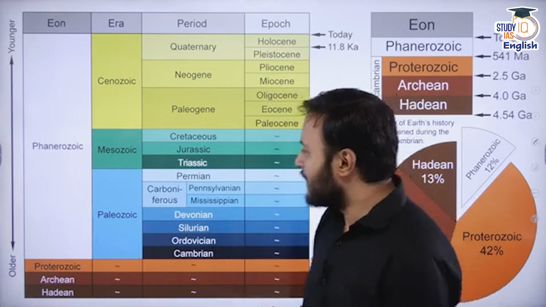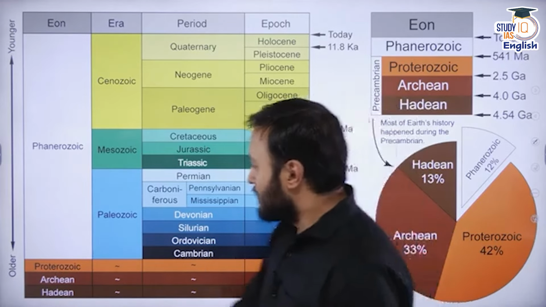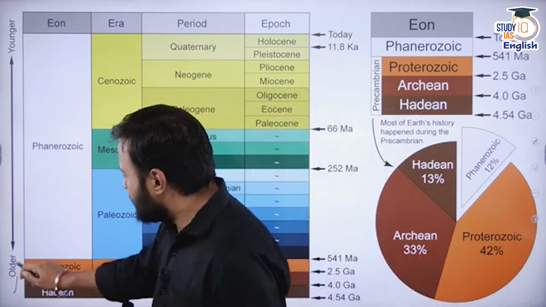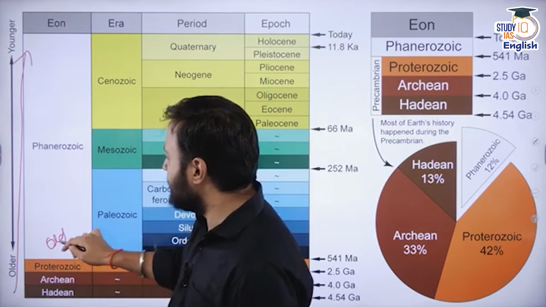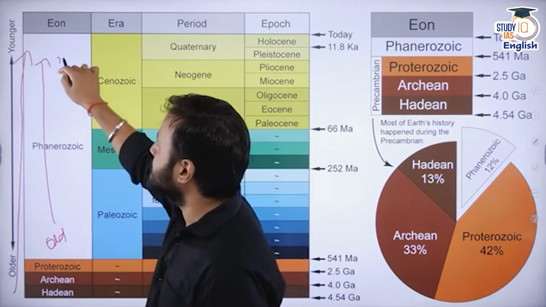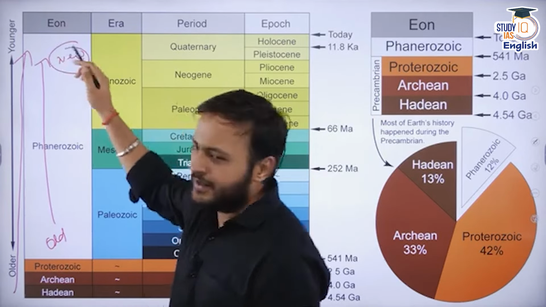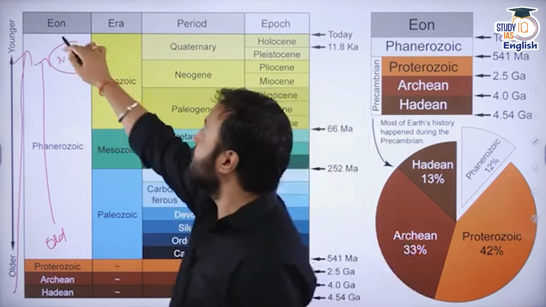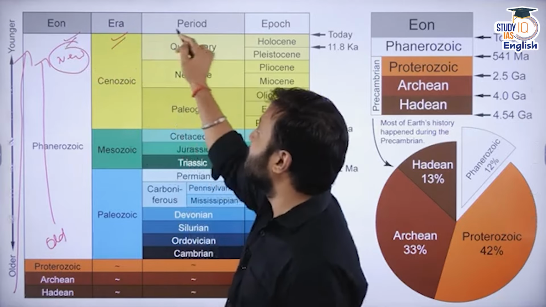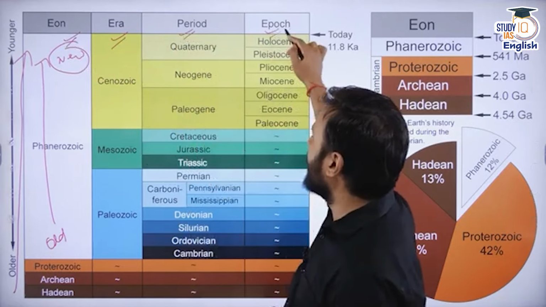So if you observe this time scale, beginning from the old times to the new times, the different time periods can be divided into aeon, era, period, and epoch.